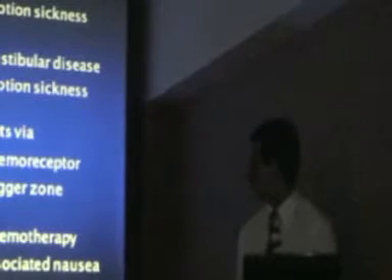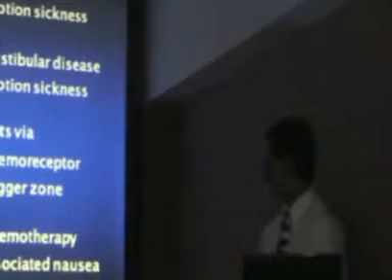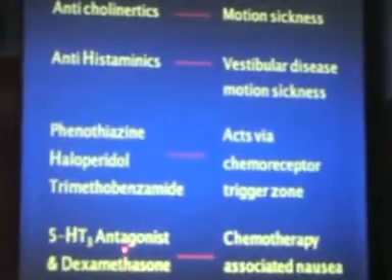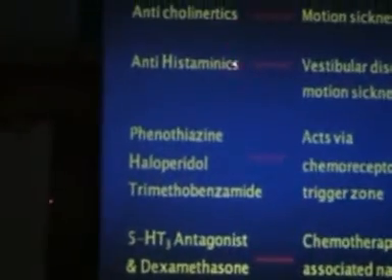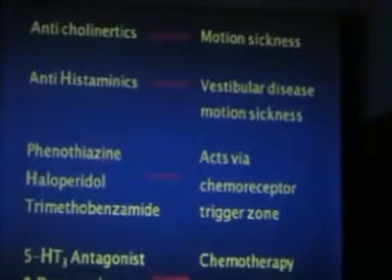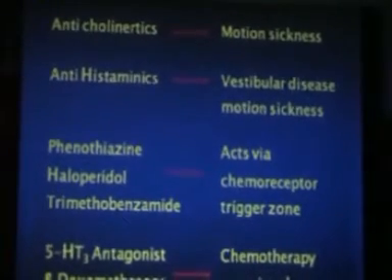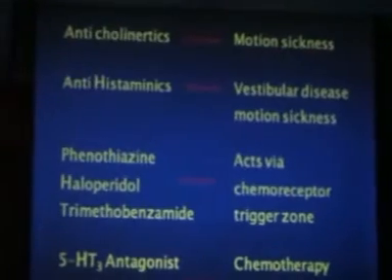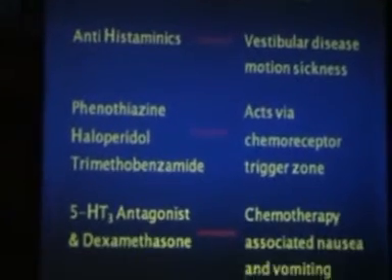And the parenteral drugs. What we give now is ondansetron, the drug of choice at present. Then we have antihistaminics that we give for the vestibular problem. For motion sickness we have anticholinergics. And we can give pantoprazole and we can give Phenergan.